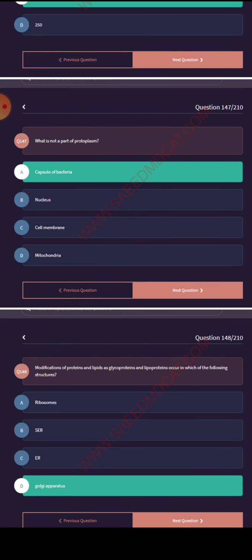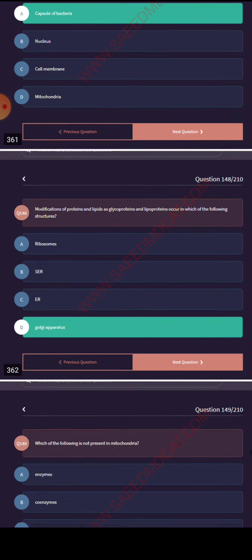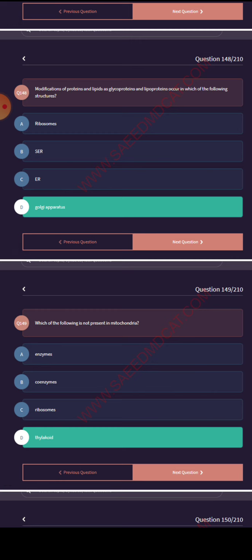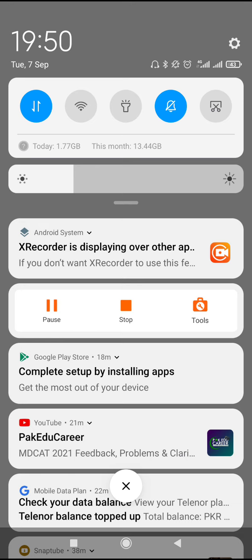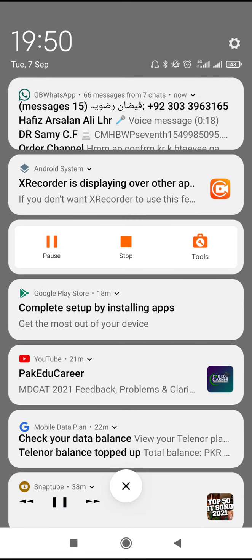Modification of protein and lipids as glycoprotein and lipoprotein occurs in which of the following structures? Golgi apparatus.